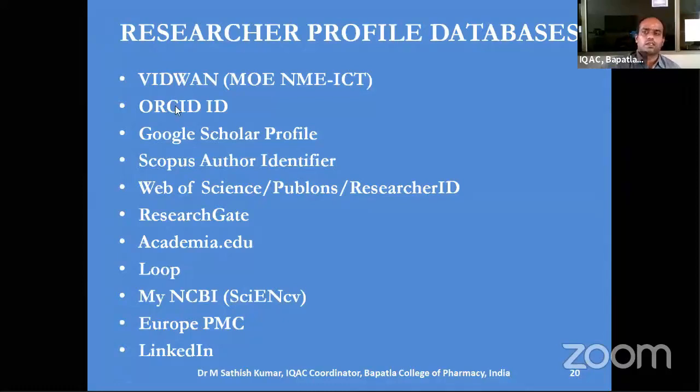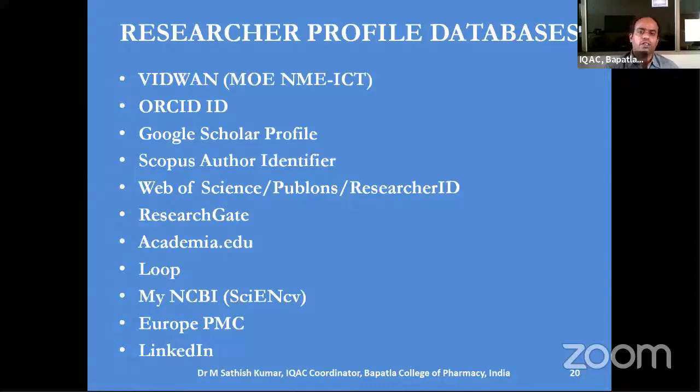Of course, the other common reputed researcher profile databases are ORCID, Google Scholar, which most of you will know, and Scopus Author Identifier, that is Scopus ID. And there are three important terms which are used: Web of Science ID, Publons ID, or Researcher ID.